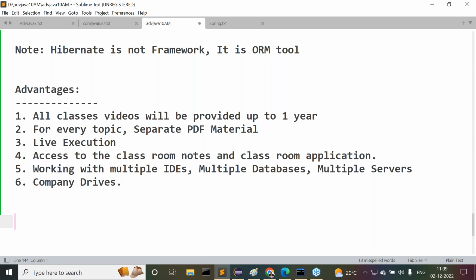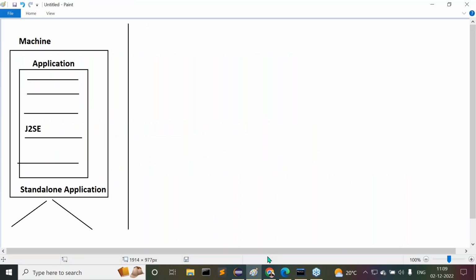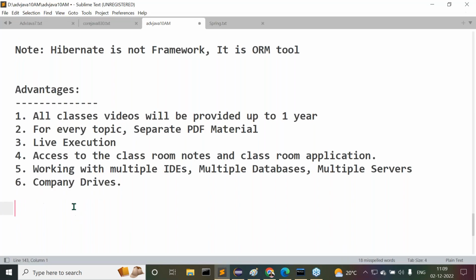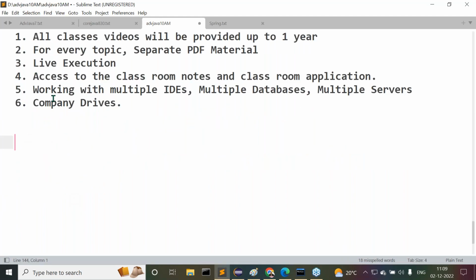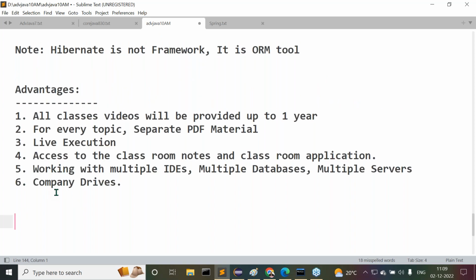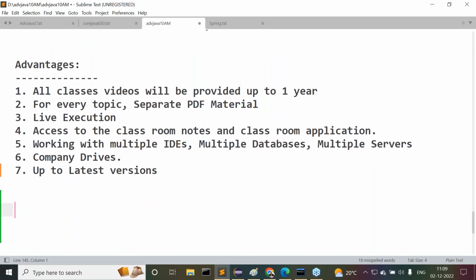Then after that, guys, understand it. You are able to have so many advantages with this. We are able to get a number of advantages here, but some of them I have given. Meanwhile, I'm going to give that clarity. And another thing is that we are going to understand the completely latest versions. We will cover complete content up to the latest versions.